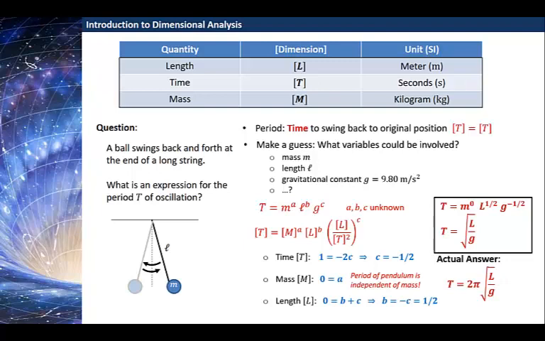So just note that since we didn't get the factor of 2 pi, dimensional analysis can't tell you about numerical factors because numerical factors don't have dimensions. And so dimensional analysis is only good up to some numerical factors. But it can get you the functional dependence of all of the other variables correct.